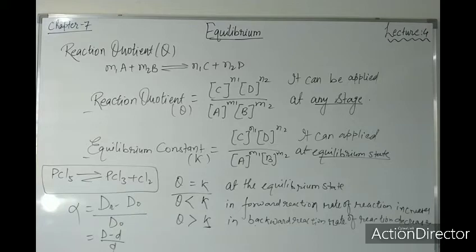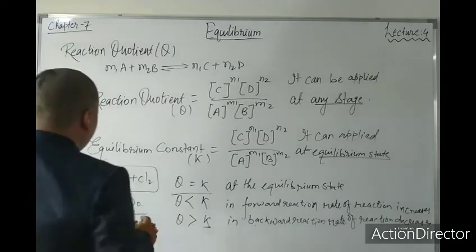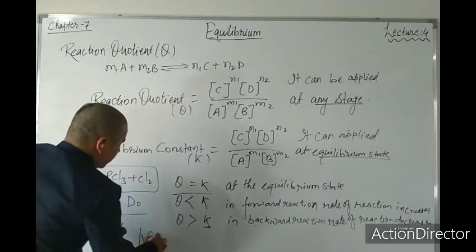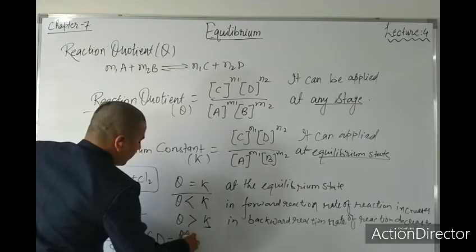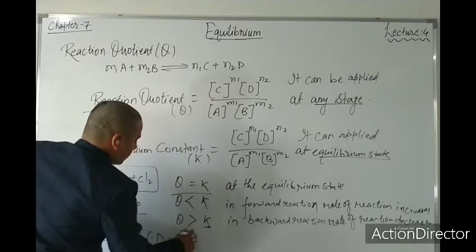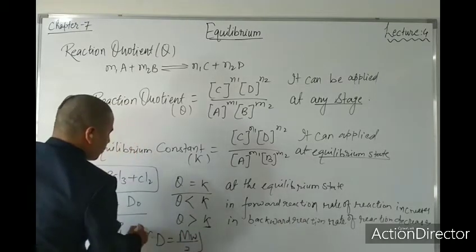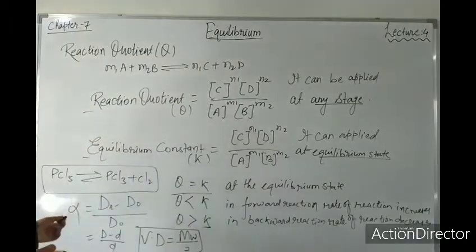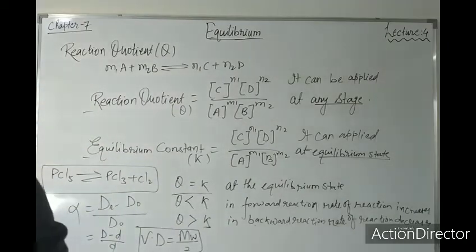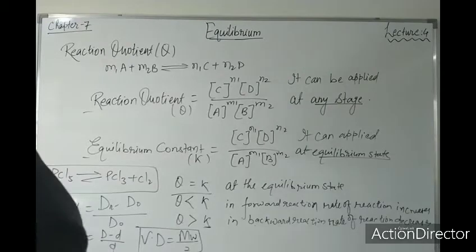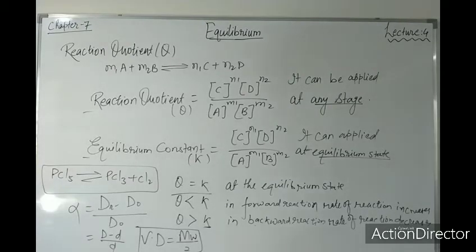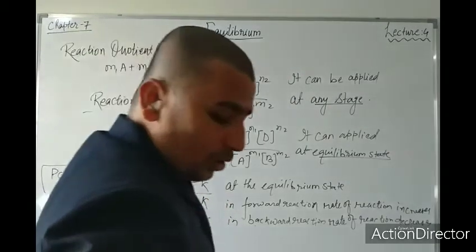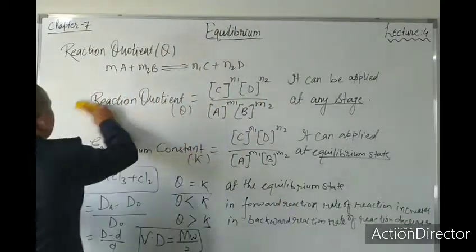If you want to calculate in this reaction, what is the vapor density? Vapor density is equal to molecular weight upon 2. Remember these words. These are the formulas which you should remember. So now we want to calculate the degree of dissociation and the vapor density. Can you calculate? I'm just making one table so you will be able to understand this reaction.